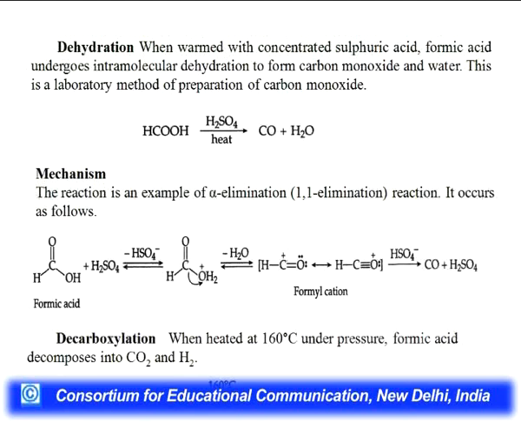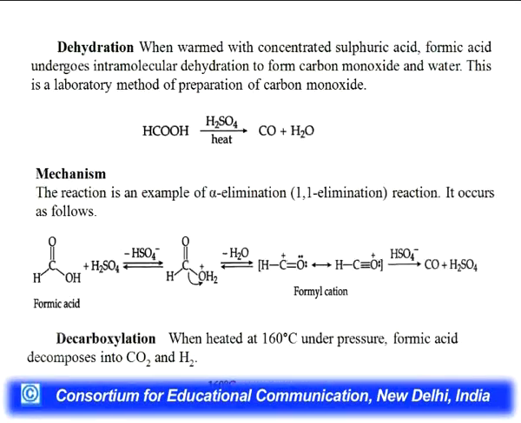Next reaction is the dehydration. When warmed with concentrated sulfuric acid, formic acid undergoes intramolecular dehydration to form carbon monoxide and water, and this is a laboratory method of preparation of carbon monoxide. This is the mechanism. This is an example of alpha elimination, 1,1 elimination, and you can see how it forms. First of all, there is protonation of the hydroxyl group, then because water molecule is a good leaving group, there is removal of water molecule. So, formyl cation is there, you can see the resonating structure of formyl cation, and then it reacts with hydrogen sulfate to give carbon monoxide.